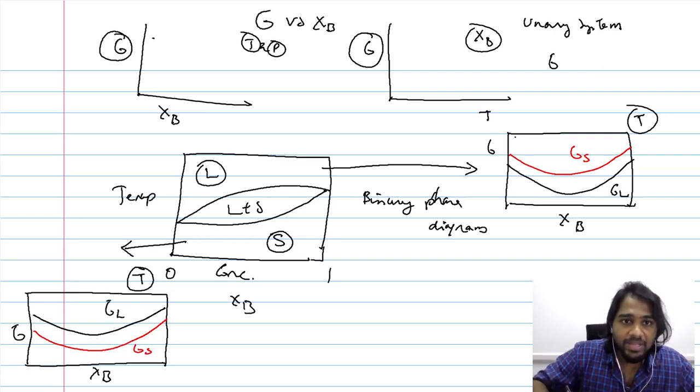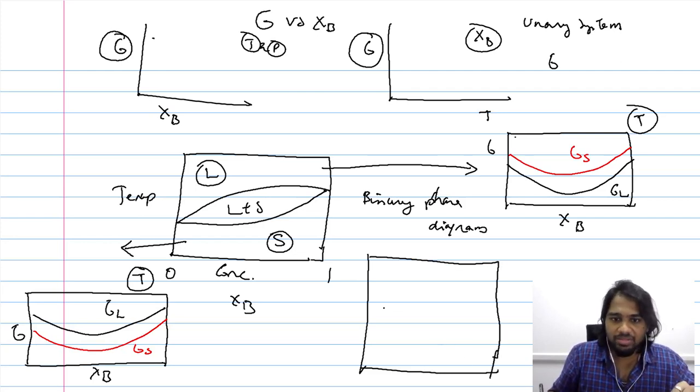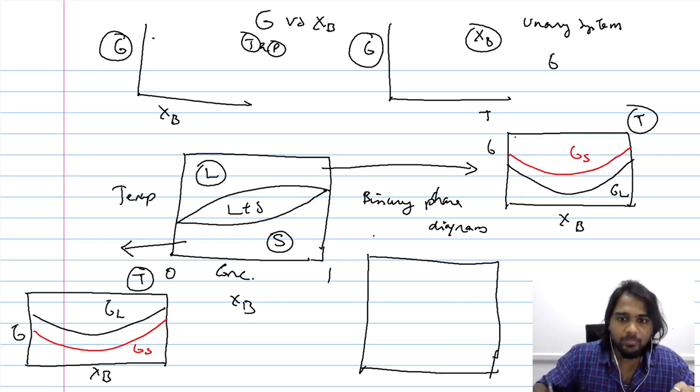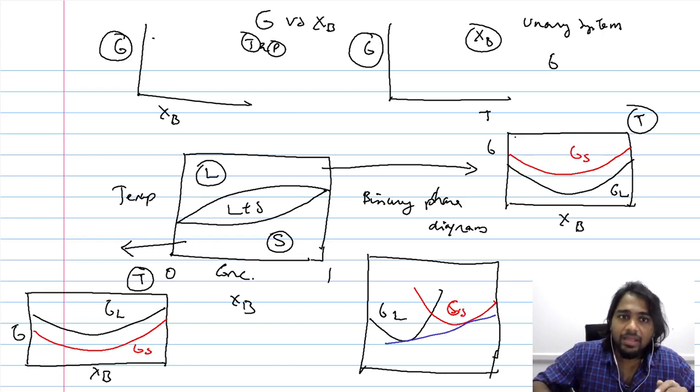Now let us consider a temperature wherein both liquid and solid are stable with one another. So let us consider a Gibbs free energy curve wherein liquid and solid are stable with one another. So what you would end up having is a combination of curves such as these, wherein it is possible for us to drop a common tangent. So when it is possible for us to drop a common tangent, something like this, then it means that both the phases, that is the liquid and the solid phase, are in equilibrium with each other.